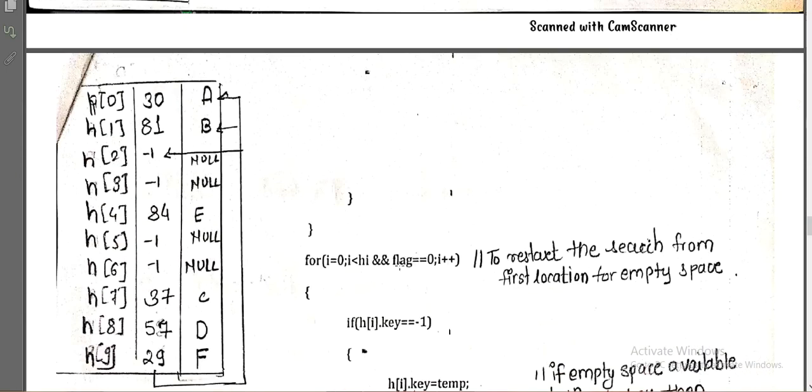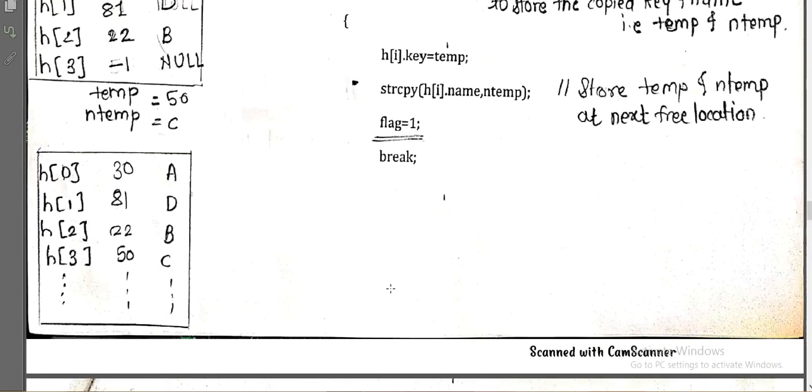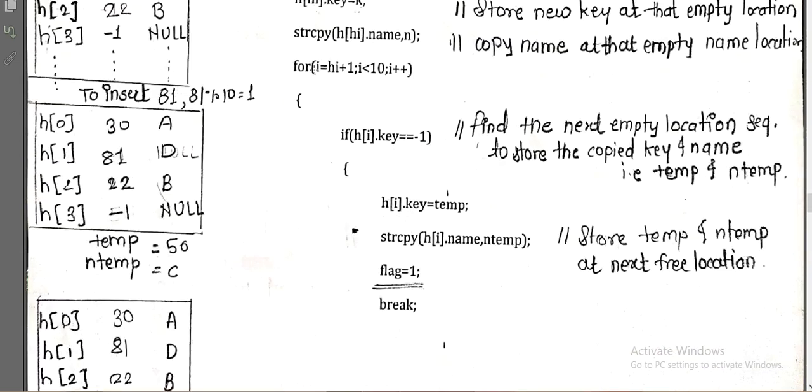Right? Now, if we move from the current location to 9 but we do not find any empty position, it means we have not executed this if condition because no position has the -1. All the positions are filled.